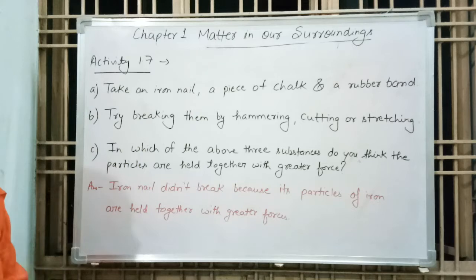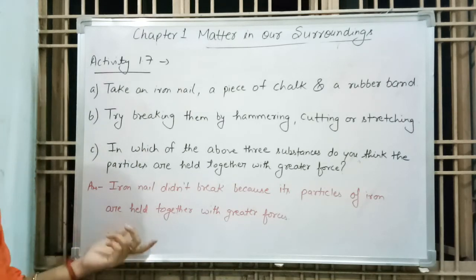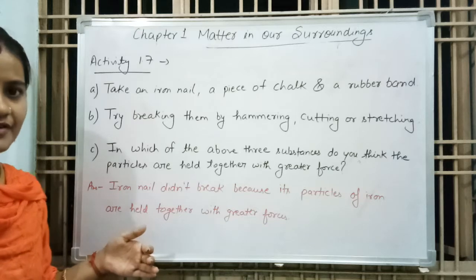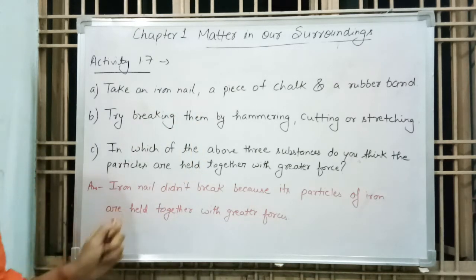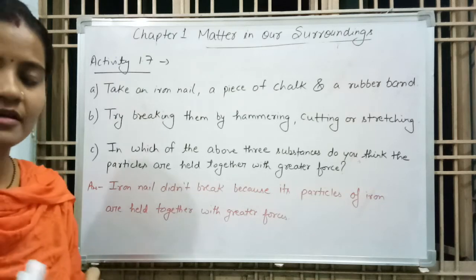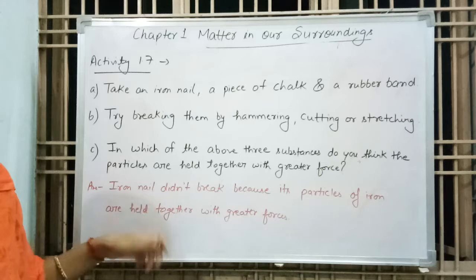But in case of chalk, when we cut chalk, it breaks into two pieces because of less force of attraction. In case of rubber band, when we stretch it, it will start stretching, and when we stretch more, then it breaks.